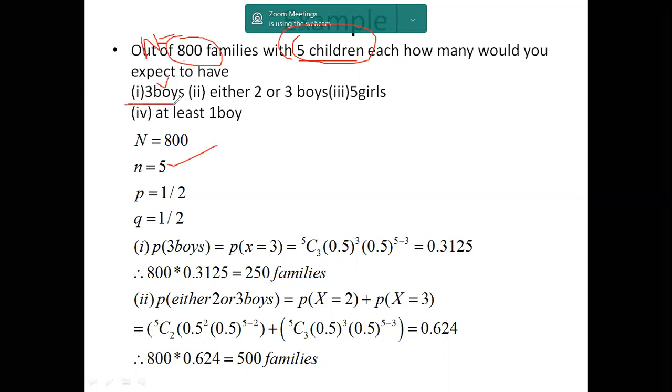As per the first question, what is the probability of getting exactly 3 boys out of 5 children? So for the probability of 3 boys, we take x equals 3, and we know the formula is nCx p^x q^(n-x).